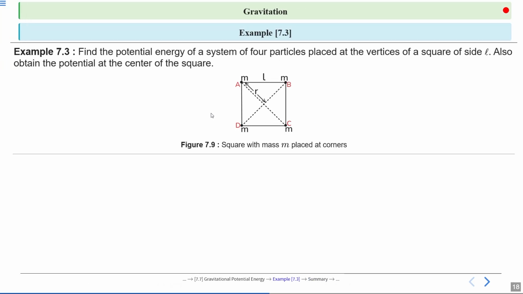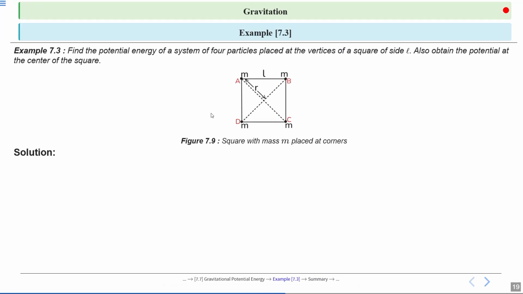Example 7.3. Find the potential energy of a system of 4 particles placed at the vertices of a square of side L. Also obtain the potential at the center of the square. Alright, let's see the solution.